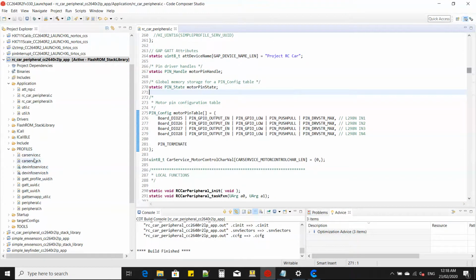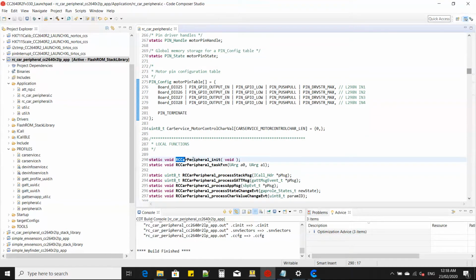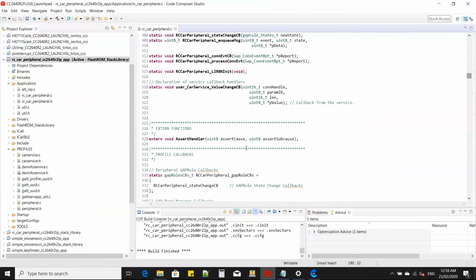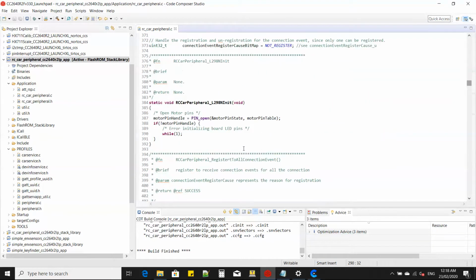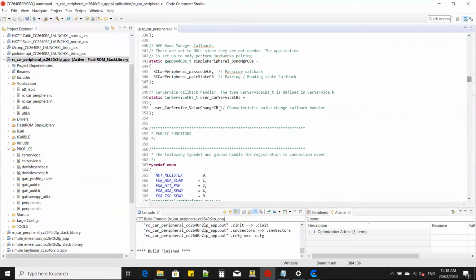For the Bluetooth service, I created a custom Bluetooth service with one characteristic with the property read and write. So at RC car peripheral init, we call RC car peripheral L298N init, which will initialize the pins that will be connected to L298N IN1, IN2, IN3, IN4.